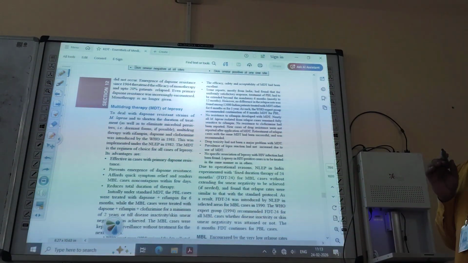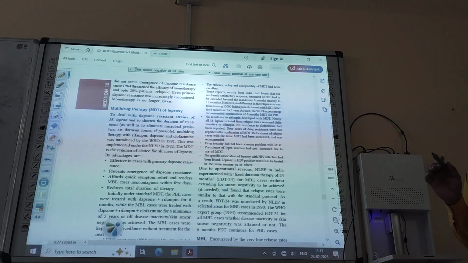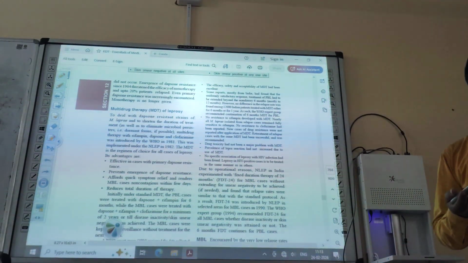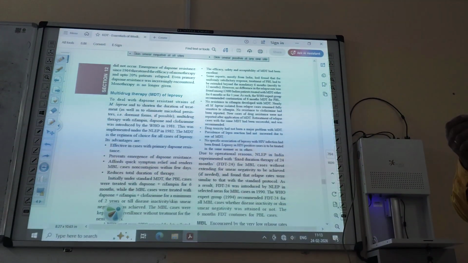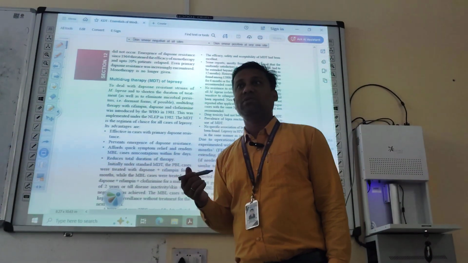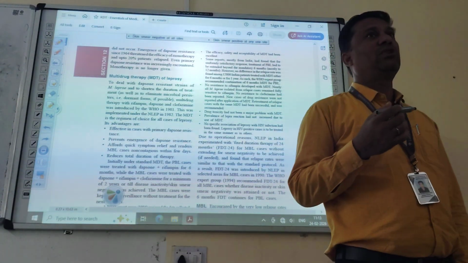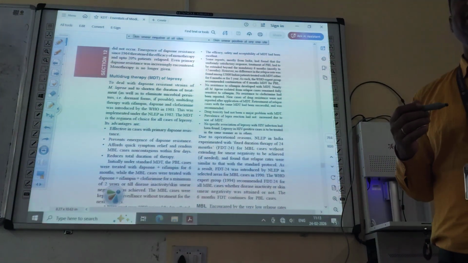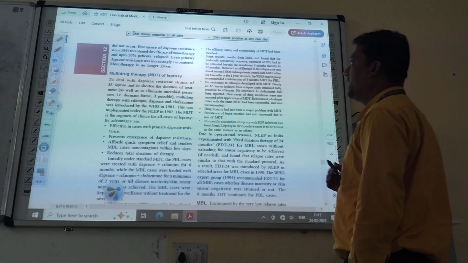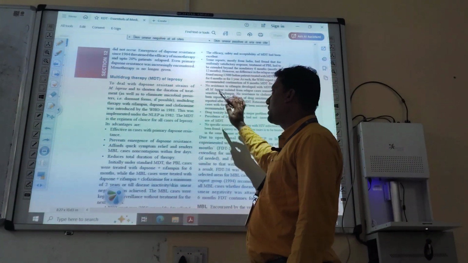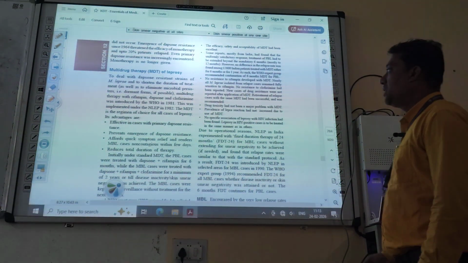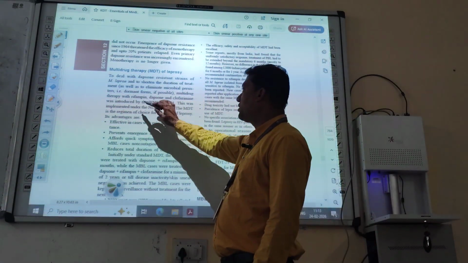Previously, only dapsone is the drug of choice for the treatment of leprosy for lifelong or 4 to 5 years. But this is a very complicated process. It is very difficult to take medicine for lifelong. That's why multi-drug therapy is there. It was invented, multi-drug therapy, and the multi-drug therapy includes. What are the drugs included in multi-drug therapy?